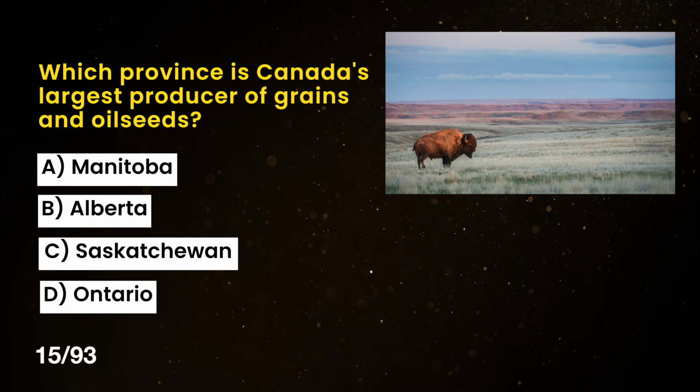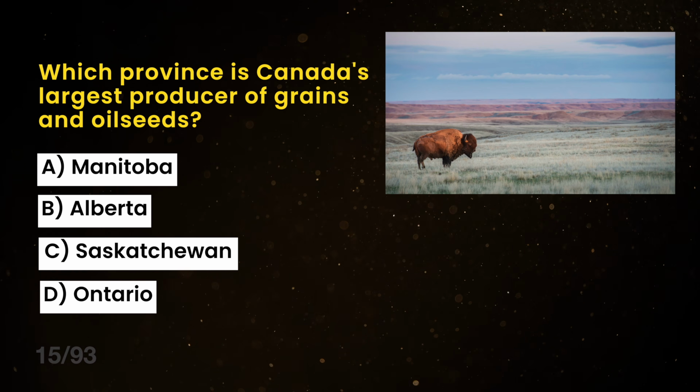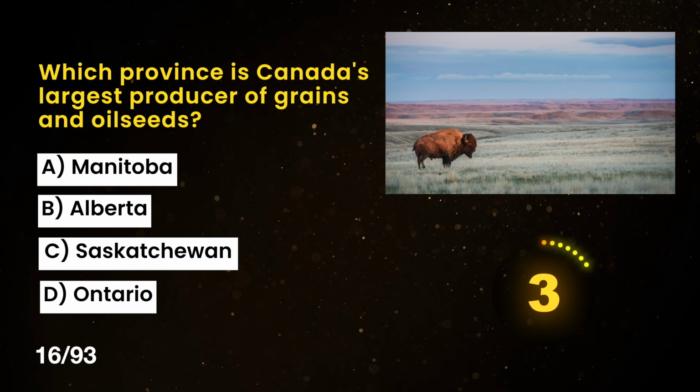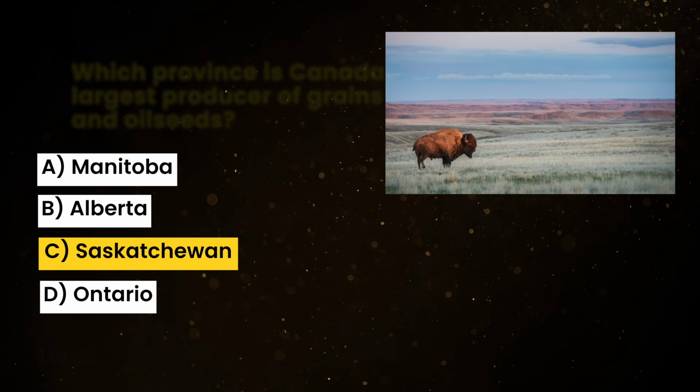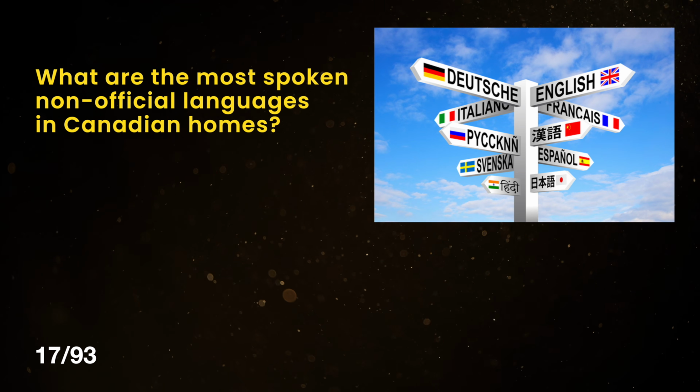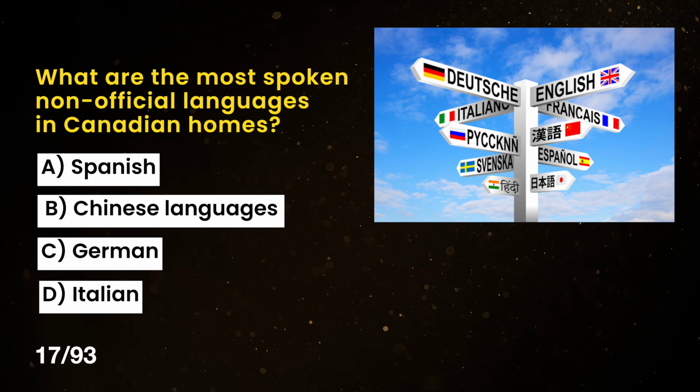Which province is Canada's largest producer of grains and oilseeds? A. Manitoba, B. Alberta, C. Saskatchewan, D. Ontario. The correct answer is C. Saskatchewan.